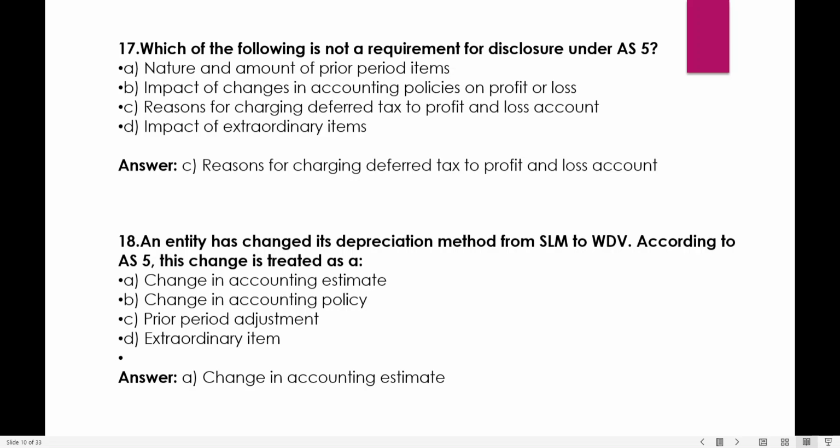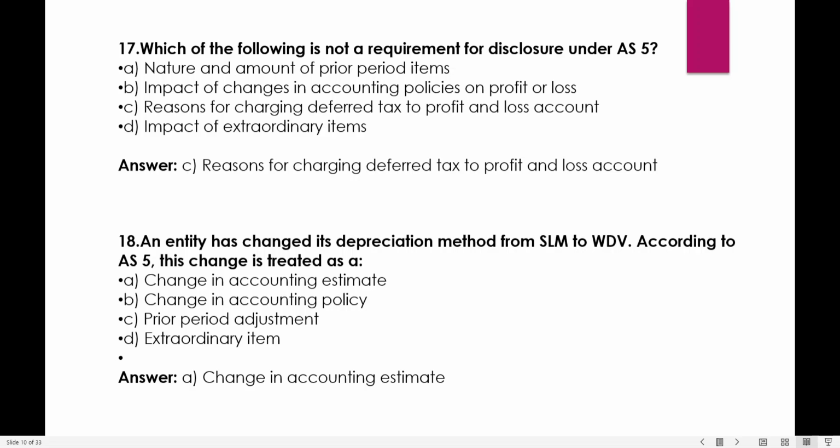on net profit, that has to be also disclosed, as well as the impact of extraordinary items. It need not be recognized in the profit and loss account, but its impact has to be disclosed, what impact the extraordinary items actually had on the profit and loss of the business in the current year. So the irrelevant factor here is reasons for charging deferred tax to the profit and loss account.